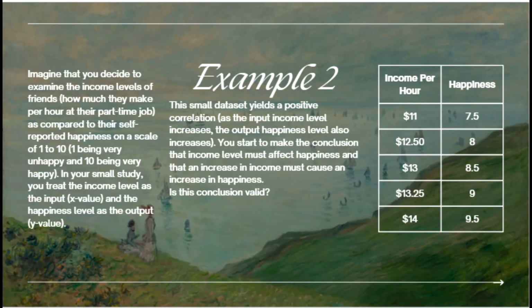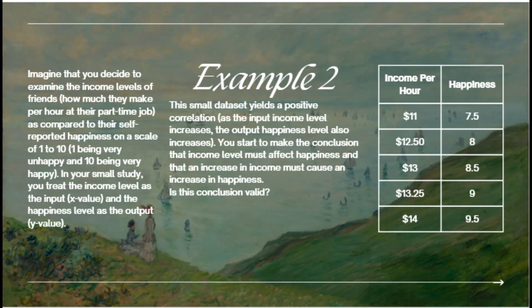Here's example number 2. Imagine that you decide to examine the income levels of friends, how much they make per hour at their part-time job, as compared to their self-reported happiness on a scale of 1 to 10, 1 being very unhappy and 10 being very happy. In your small study, you treat the income level as the input, X value, and the happiness level as the output, Y value. Okay? This small data set yields a positive correlation. As the input income level increases, the output happiness level also increases. You start to make the conclusion that income level must affect happiness, and that an increase in income must cause an increase in happiness. Is this conclusion valid?